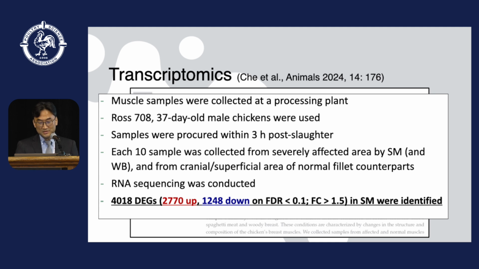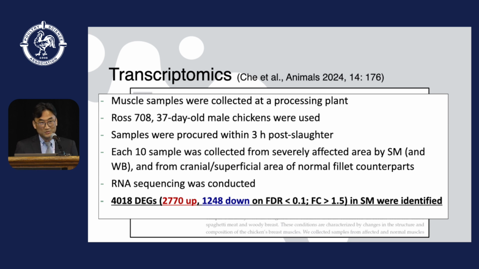In this study, muscle samples were collected at the processing plant, using Ross 708 broiler 37-day-old male chickens, and samples were procured within 3 hours post-slaughter. Ten samples each were collected from severely affected areas for spaghetti meat and woody breast, and normal fillets were collected from the cranial and superficial areas.